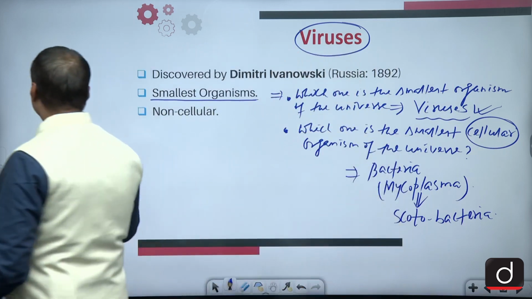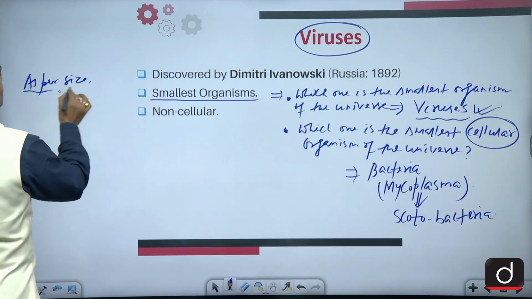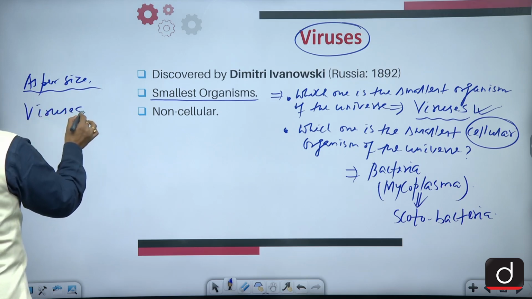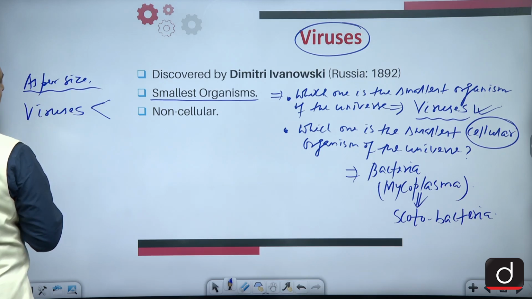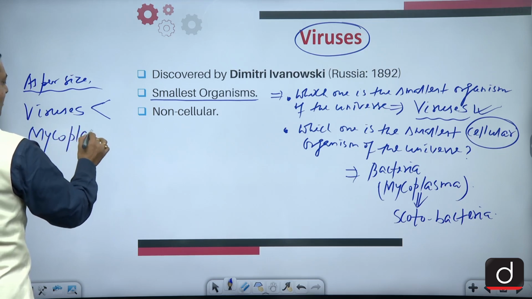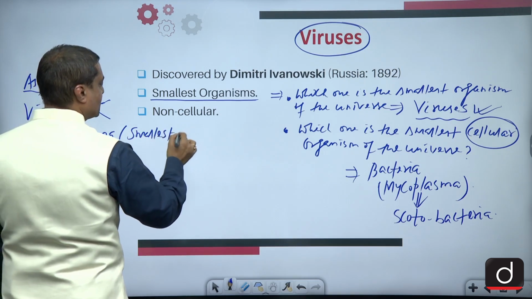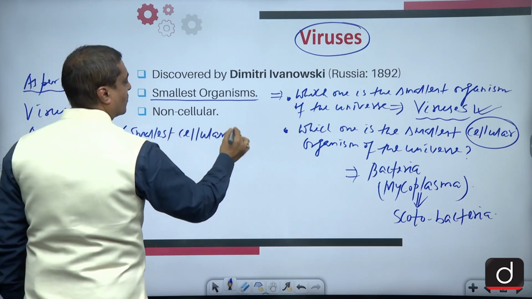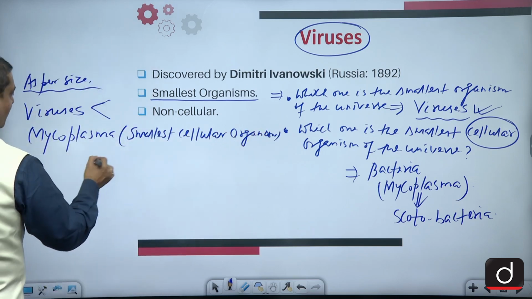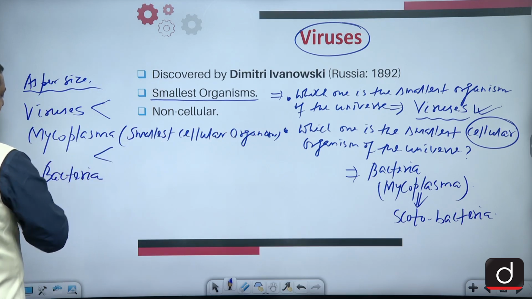So we can say that as per size, the viruses are the smallest one. Then the mycoplasma. So they are the smallest cellular organism. And then only the classical type of bacteria, that is the parasitic bacteria, you can say.